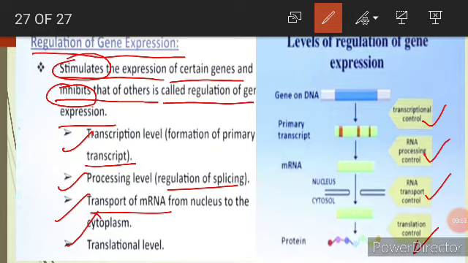So in this way we are done with the regulation of gene expression. Now, in the next lecture we will discuss how this regulation is done by the system developed for this, that is the operon system. So in the next lecture we will discuss in detail the operon system, the Lac operon system.